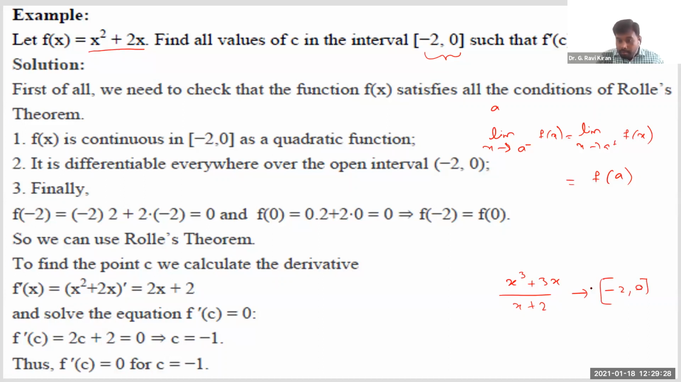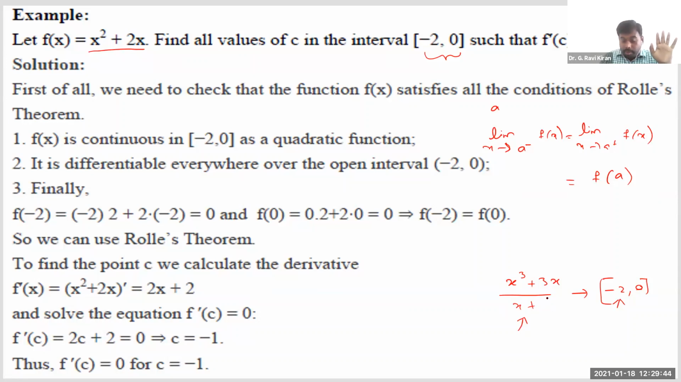Understand, when you take x is equal to -2, you are getting a 0 in the denominator, isn't it? Since you are getting a 0 in the denominator at this point -2, that function doesn't exist. When the function doesn't exist, it is not continuous, right?